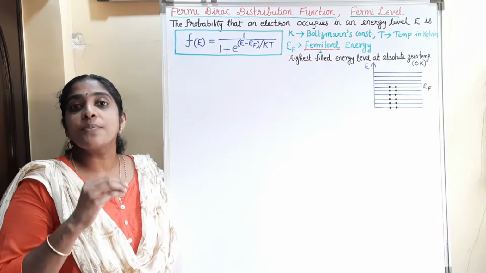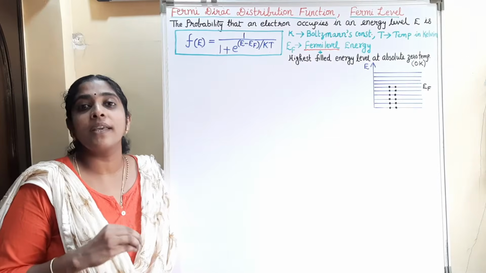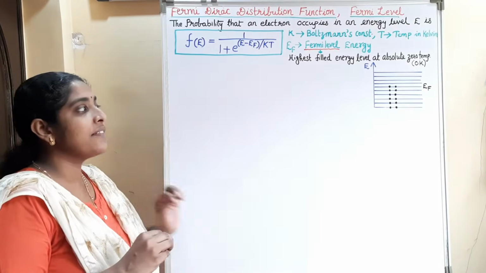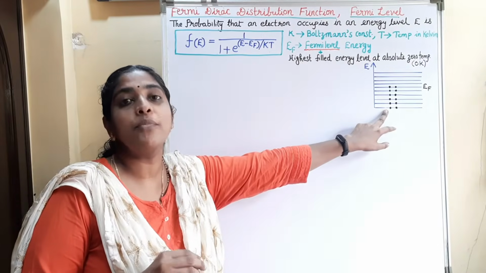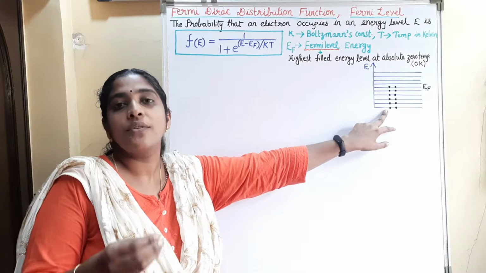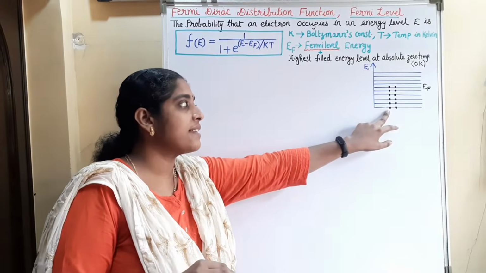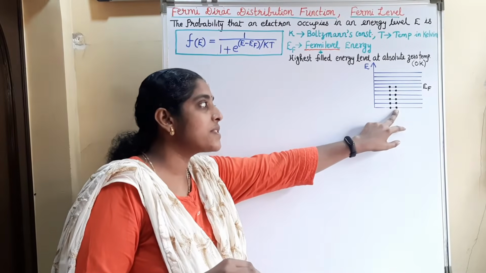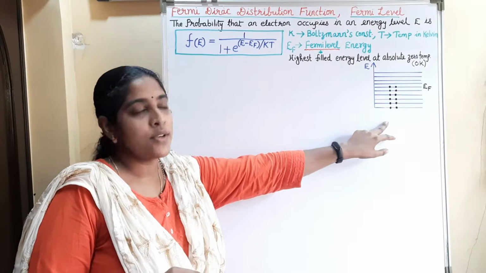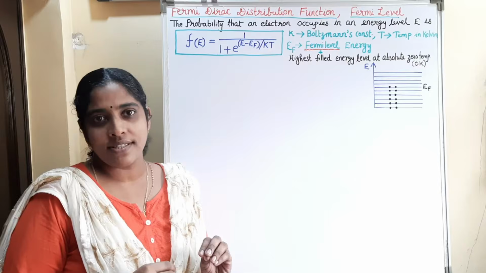The distribution of electrons in energy levels obeys Pauli's exclusion principle. That is, an energy level can accommodate a maximum of 2 electrons. According to Pauli's exclusion principle, no 2 electrons can have the same spin state. So, in an energy level, 2 electrons are possible, one with spin up and the other with spin down. So, if there are n electrons, n by 2 energy levels are needed.